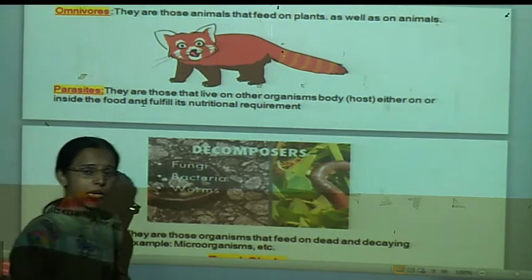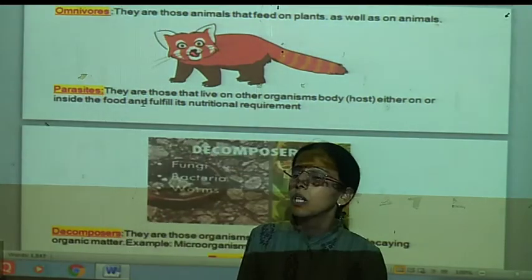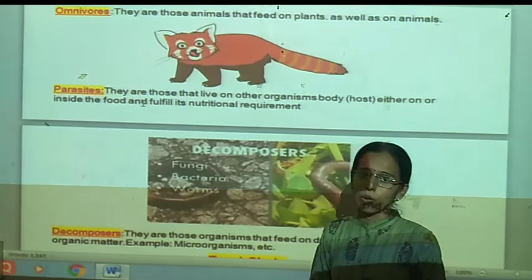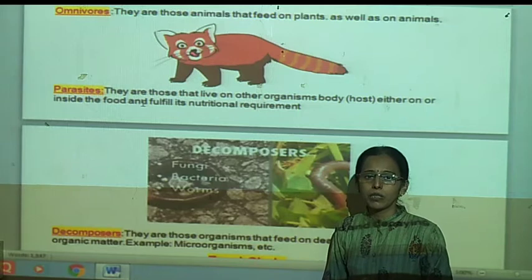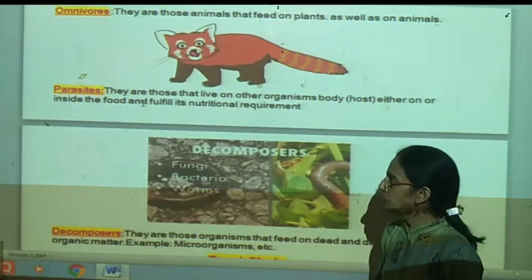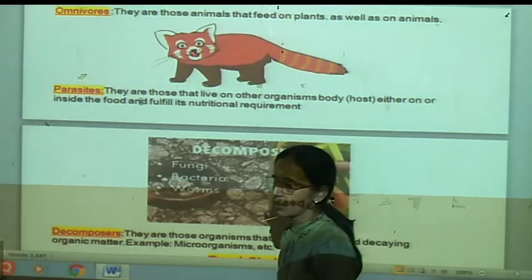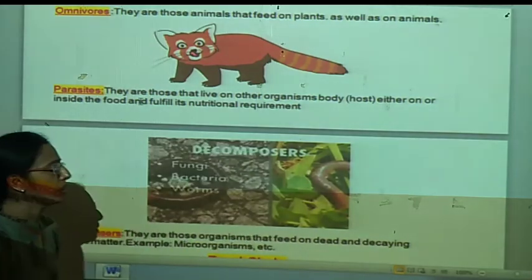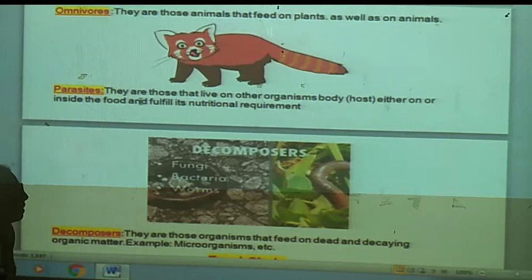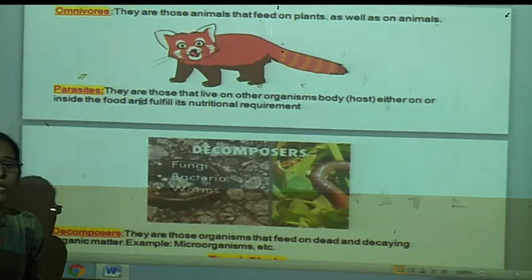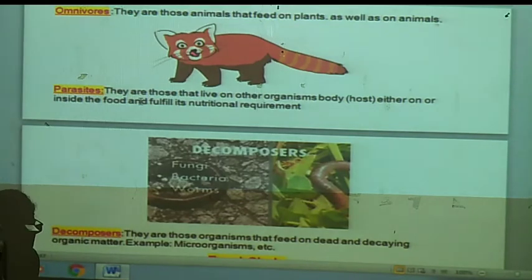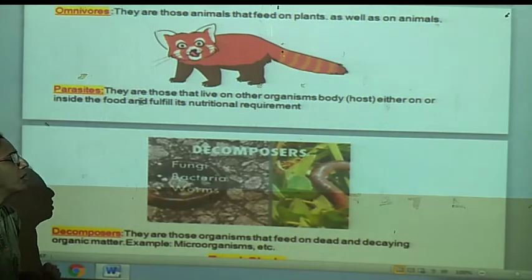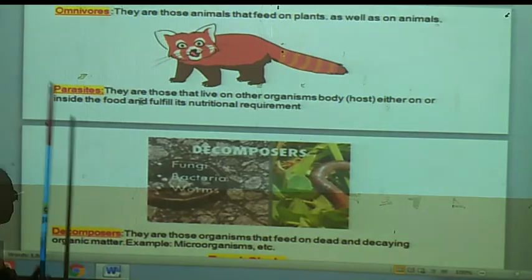Then which are the endoparasites? There are some organisms which live inside our body. Such organisms are called endoparasites. Endo means inside the body. For example, there are roundworms, and they live inside the intestine. As well as there is the liver fluke. That liver fluke worm is a flatworm. It lives in the liver of the sheep and directly sucks the ready-made food material from the body of the host. So such organisms are called parasites.